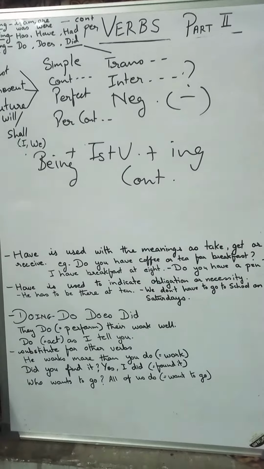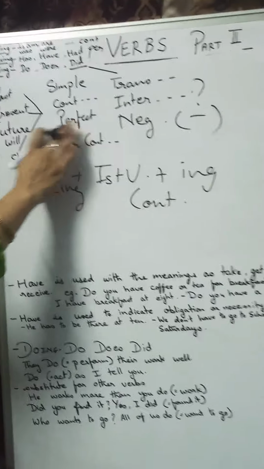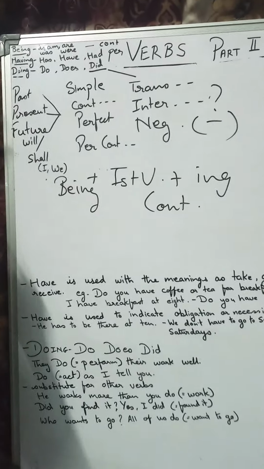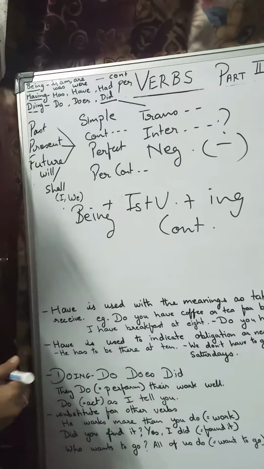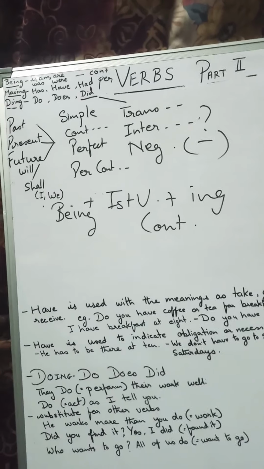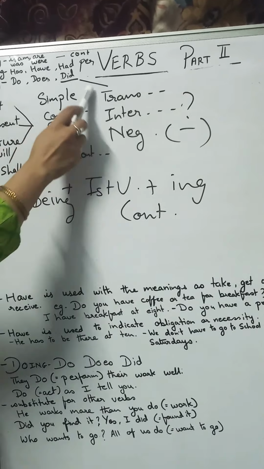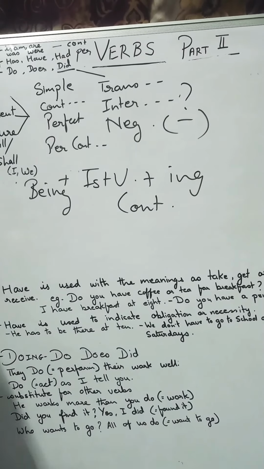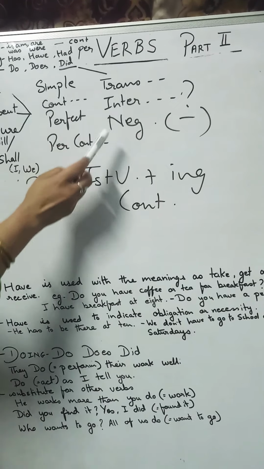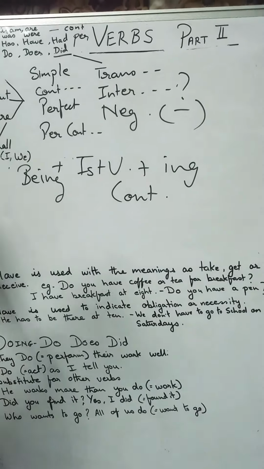Now, we have three tenses, past, present, future, and if we just follow this table, half of our work is done. When I teach you in my next class about the tenses in detail, then the formulas for simple, the shortcuts, the formulas for future, how to detect the sentence.